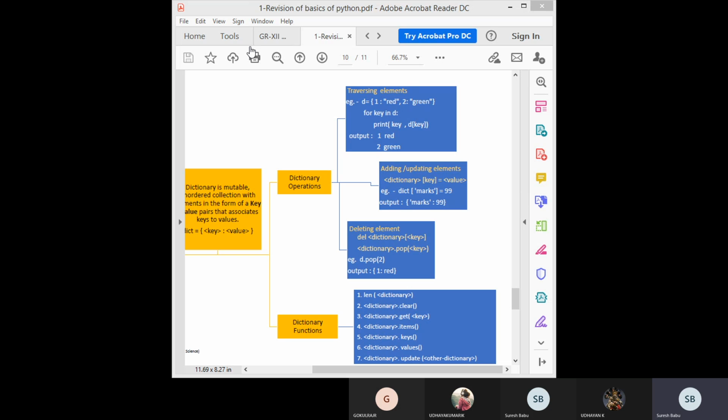I will explain and clarify your doubts. Okay, understood students? Yes, sir. Okay, thank you. So you revise everything, every part.